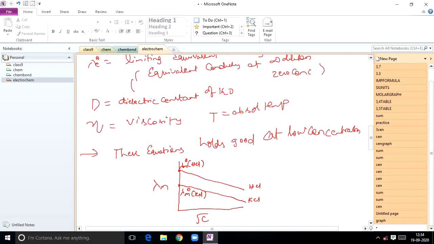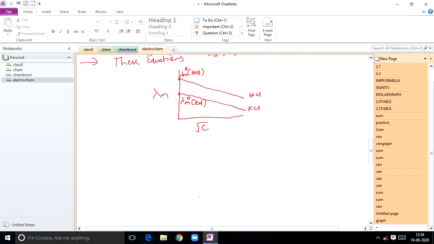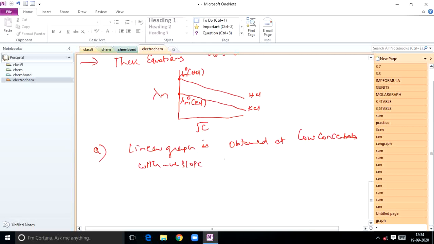So what points can you draw from these graphs? A linear graph is obtained at low concentrations with negative slope, but it is not linear at high concentrations.